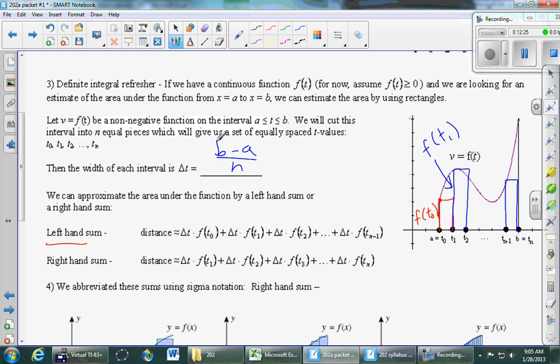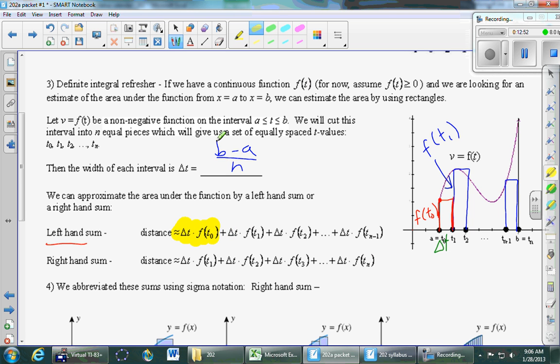And so if I wanted to find the area of the red rectangle, for example, I'd say, okay, the area of a rectangle is height times width. The height is f of t0. The width is this little delta t. We called each of these widths delta t. They're b minus a over n, but delta t is the width. So the area of that very first rectangle is f of t0 times delta t.